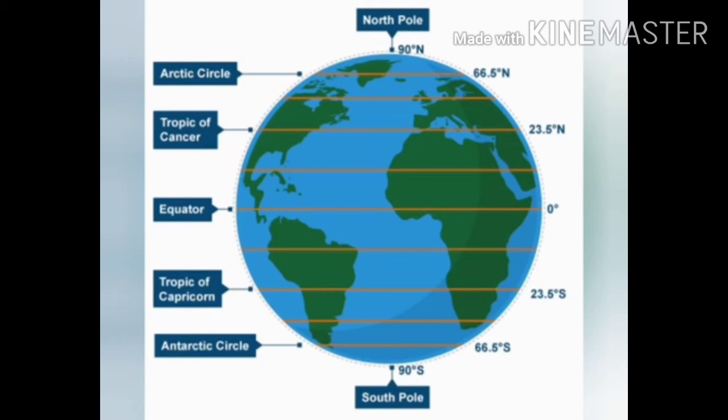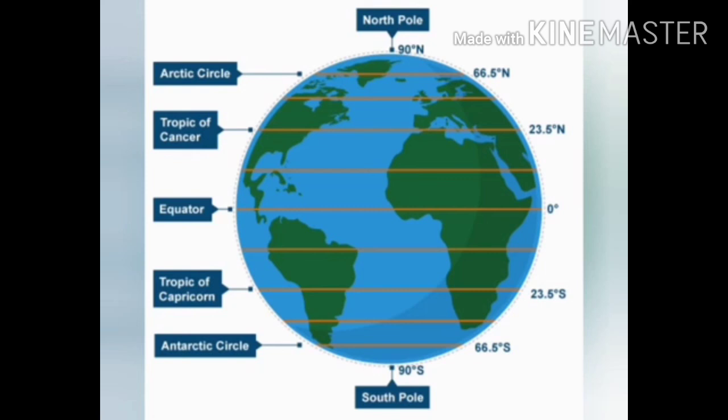First, immediately after drawing a circle, you have to mark the topmost part as 90 degree north and the downmost part as 90 degree south. So immediately the first line comes as the Arctic Circle, that is 66.5 degree north. The same at the down part also, that is 66.5 degree south, is the Antarctic Circle. Up one is Arctic and down one is Antarctic.